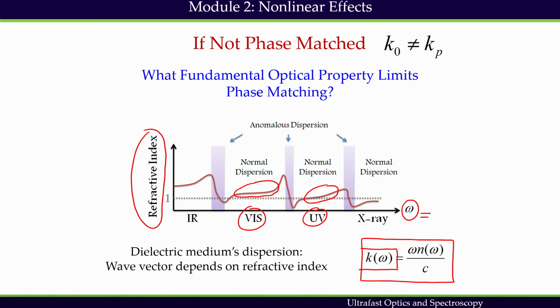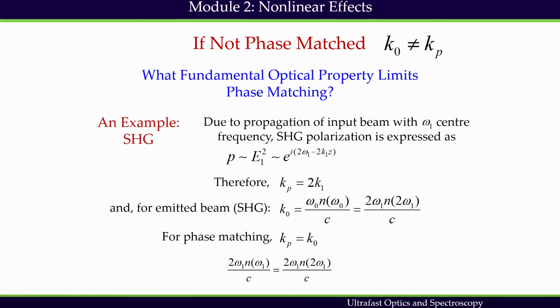So, with this little information about dispersion, if we one more time take a look at the second harmonic generation process as an example to understand the fundamental property which contributes to the phase matching problem, let us consider the center frequency of the input pulse is omega 1.